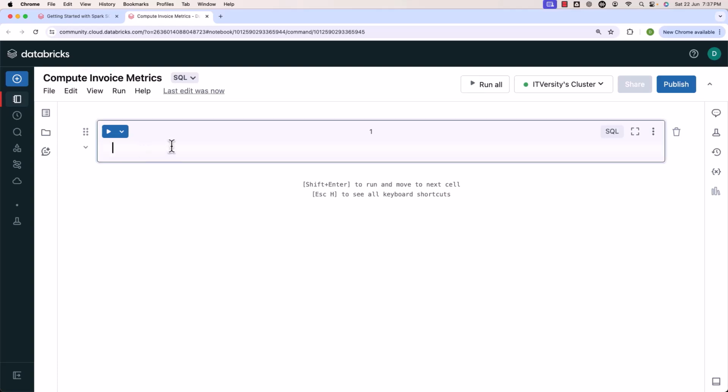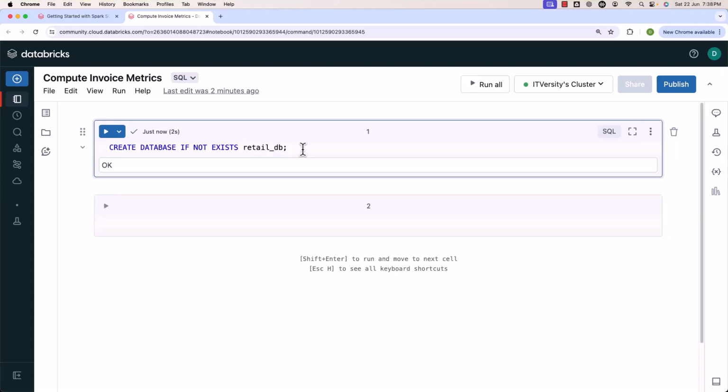Instead of using the default database, I wanted to create a new database. The way you can create a new database is like this. Create database if not exists. That way, if the database doesn't exist, it will create the database. If the database does exist, it will just ignore. In this case, I would like to name the database as retail_db. Let me say retail_db. Once you run this command, it will take care of creating the database for us.